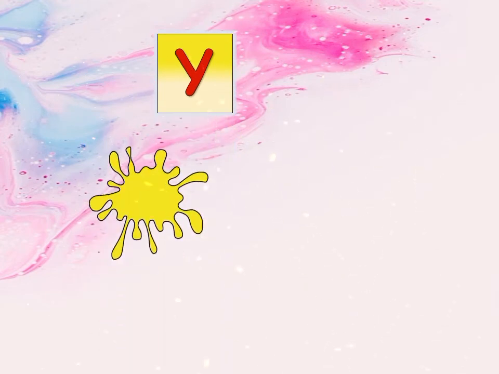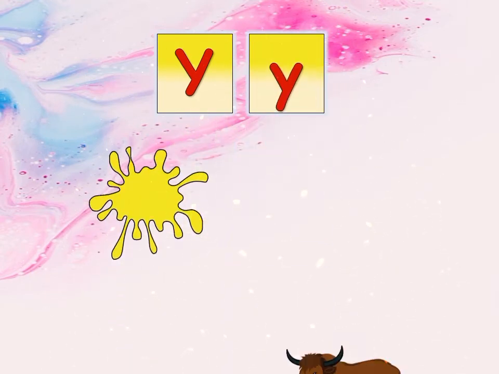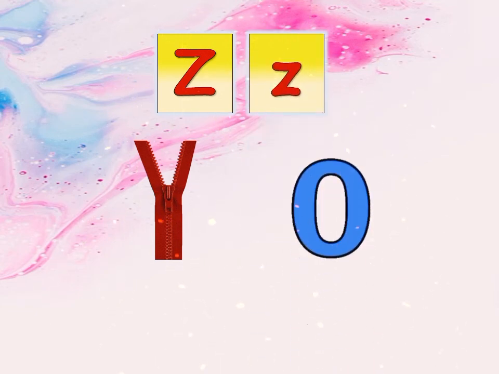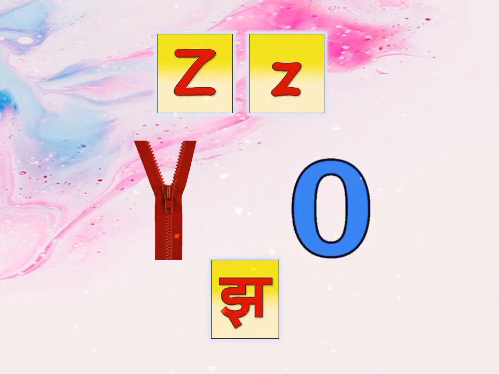Y. Y for yellow. Y for yak. Y says yo. And Z. Z for zip. Z for zero. Z says Z.